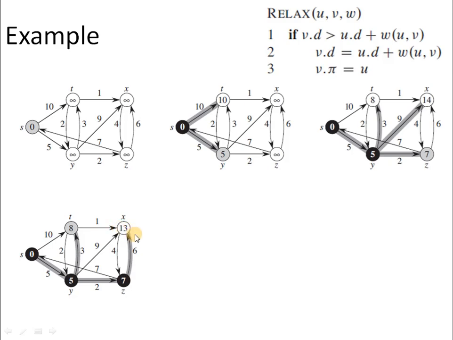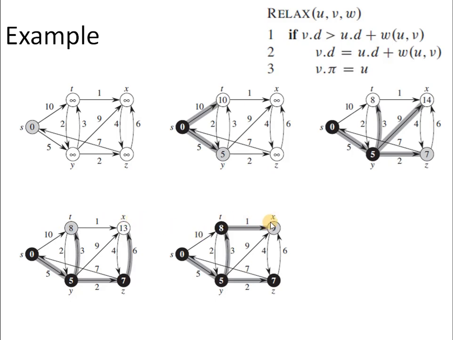So the current distance value of 13 will be updated to 9, and now instead of reaching X via Z, we are reaching X via T. So these are the required updates. We have dropped this edge and we have picked this edge.